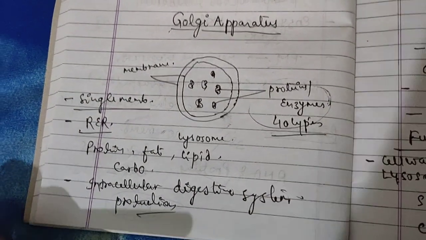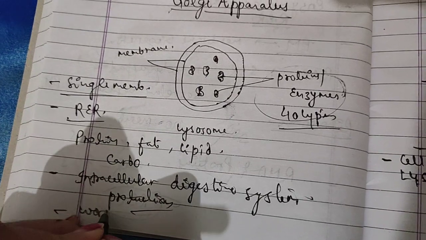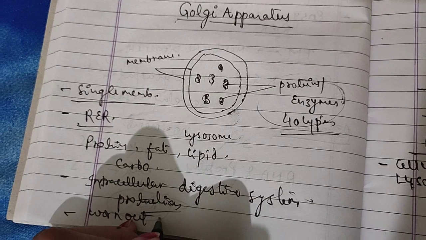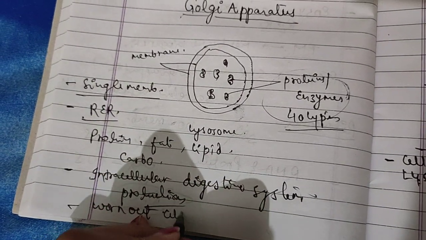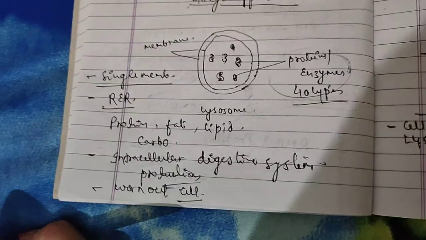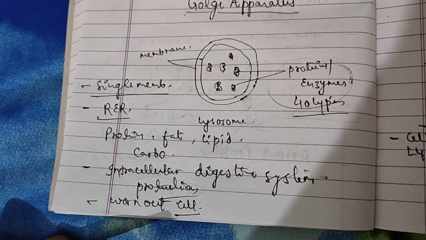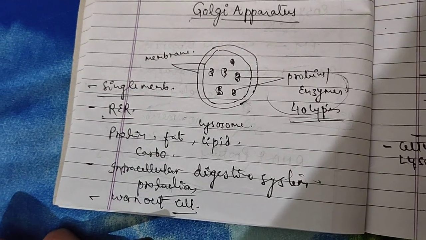Lysosomes also remove worn out and poorly working cellular organelles. Worn out means cells which have died, or are damaged, or need repairing.